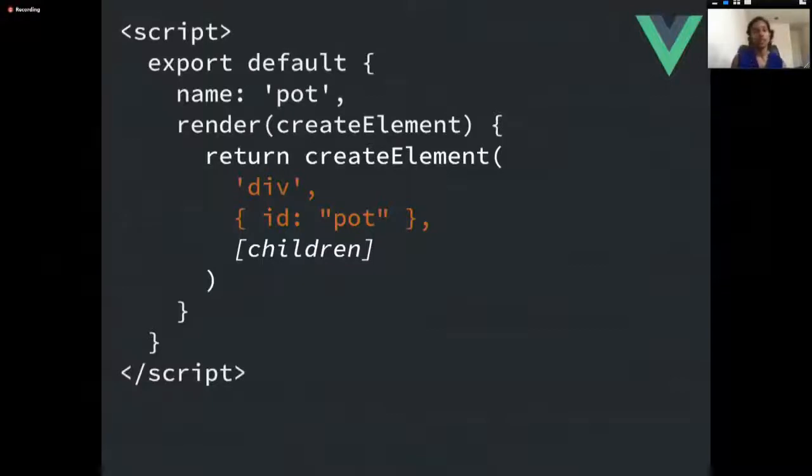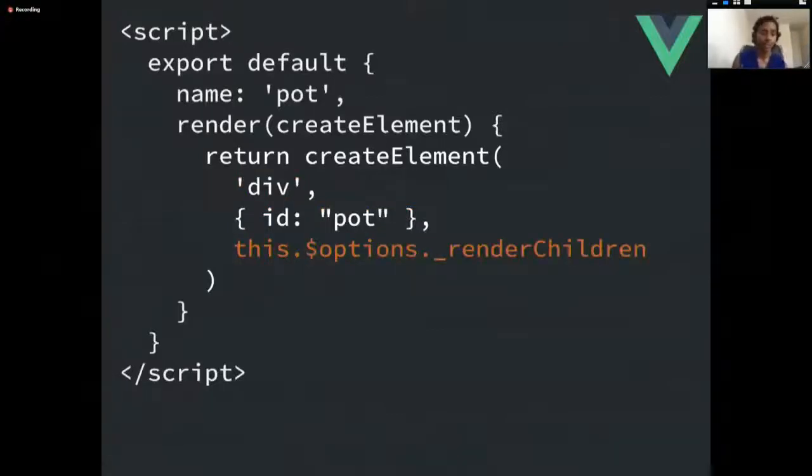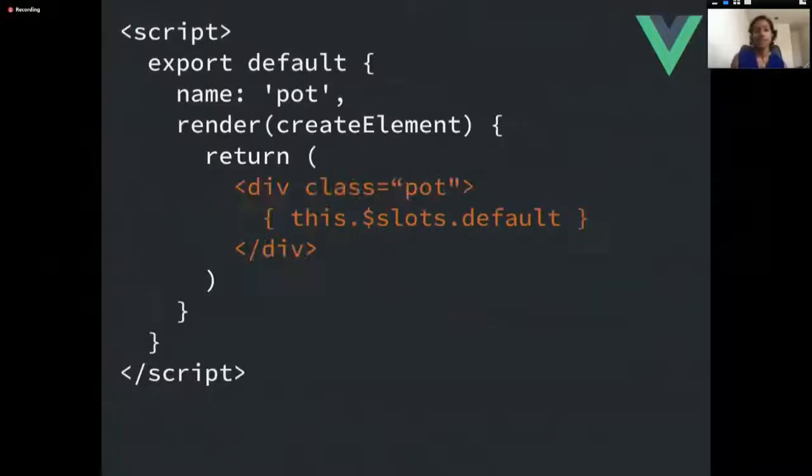But because Vue's implementation is very different from React's, the way you access children is actually not through props. You access children through this.$options._renderChildren. And if the underscore is any indication, this is actually not a good practice or not the best way to access children. Another better way of accessing children is through the slots. So you can do this.$slots.default, which gives you access to all child elements within that parent, which is really handy.